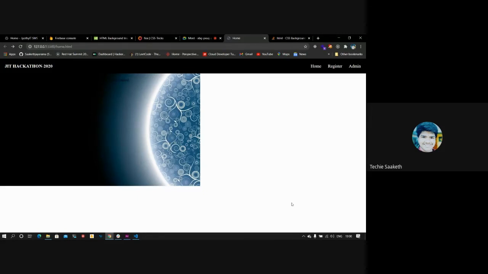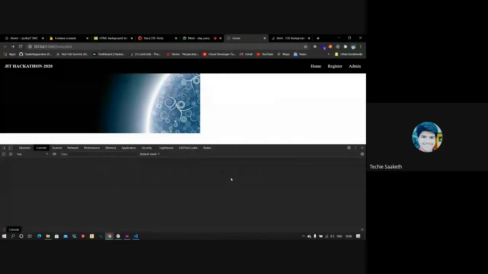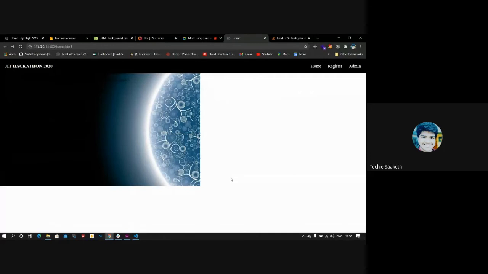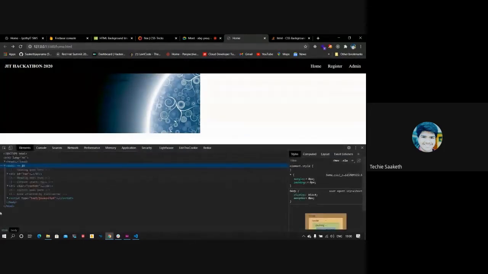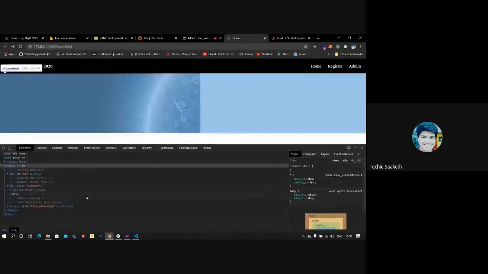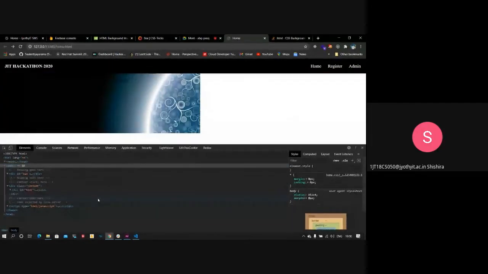When you press Control Shift I, you can get developer tools for Chrome, where you can change the height and width of some properties. So what Saket is doing right now, without getting into the actual code, is modifying it in his browser itself to test if it's working or not.